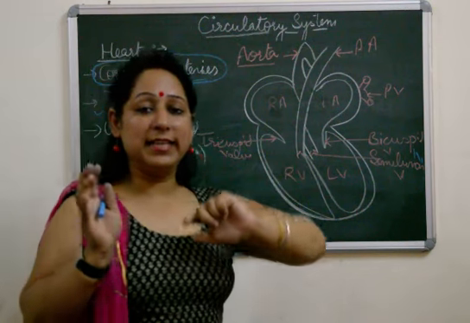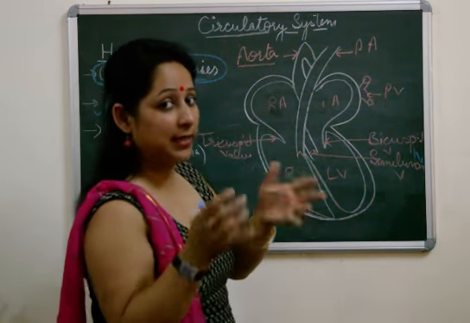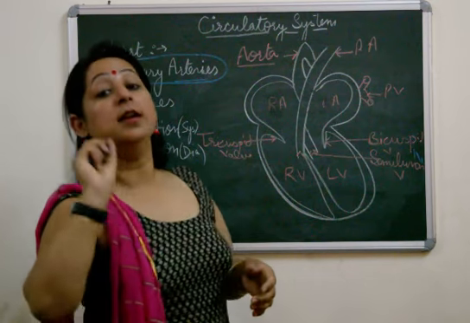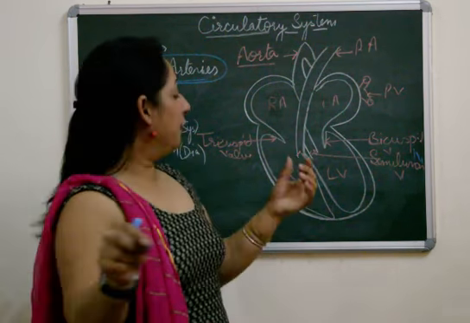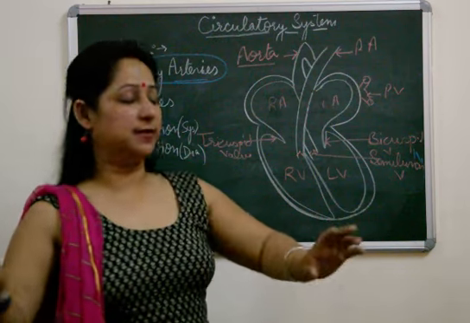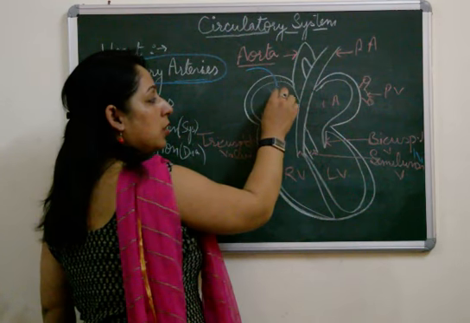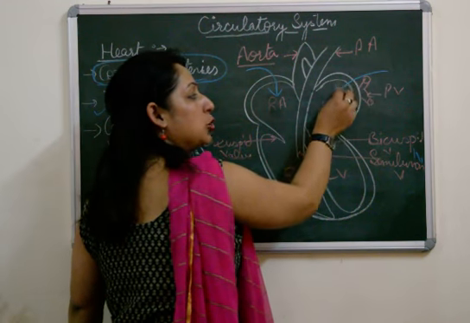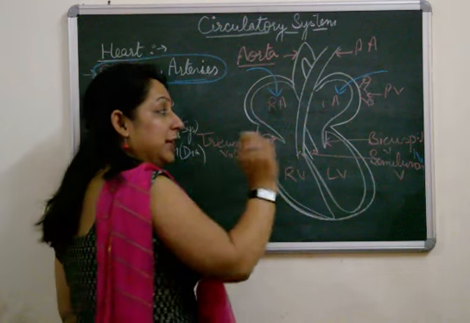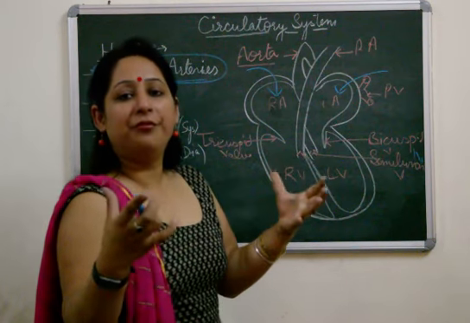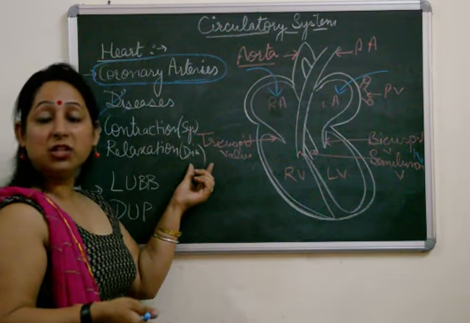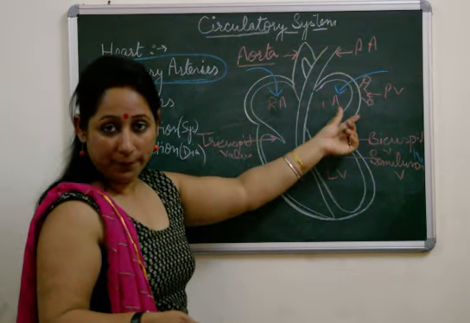So there are two phases: the contraction phase and the relaxation phase. Auricular contraction is known as auricular systole. Ventricular contraction is known as ventricular systole. What I want to tell you is, make it simple. Blood comes to the right auricle. At the same time, the blood from the lungs is also coming to the left auricle. It means both of these auricles are getting filled up. They are relaxing. This condition is known as diastole, auricular diastole.